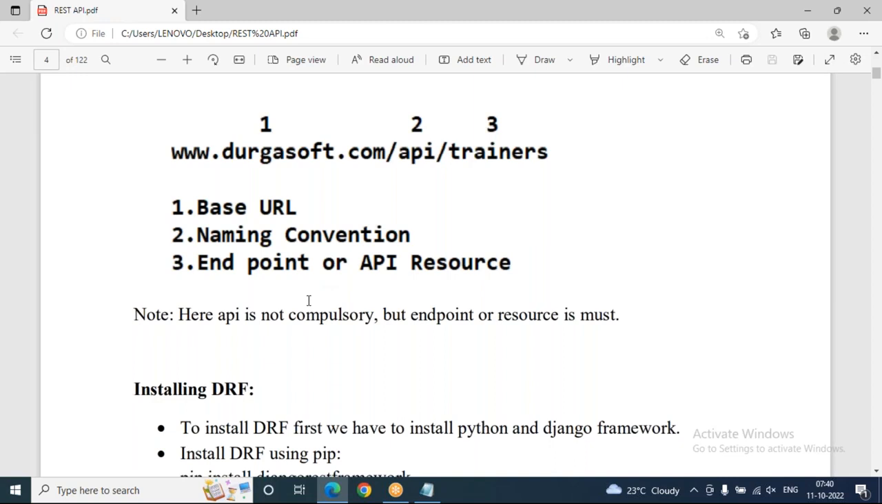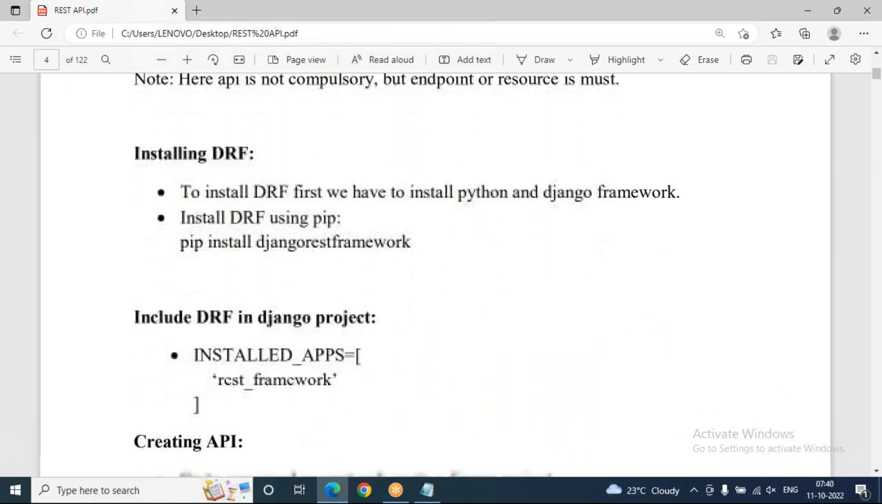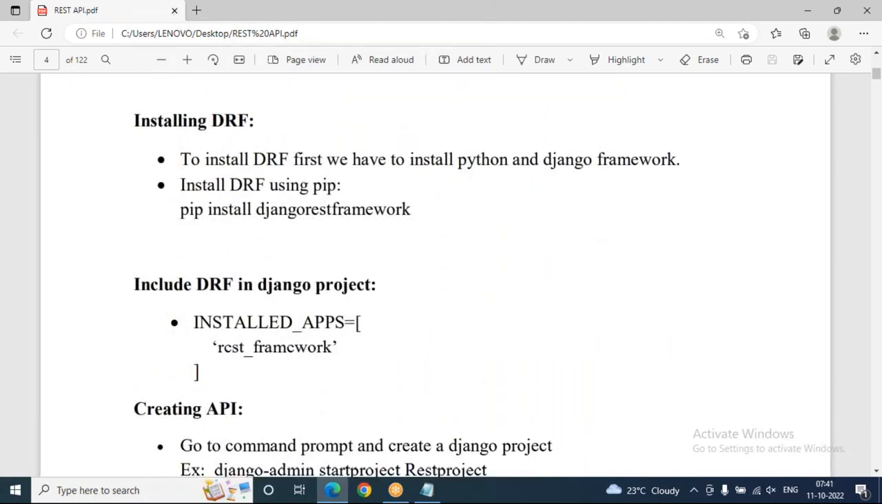Now let's try to install Django REST framework today. How to install Django REST framework now? First of all, I strongly recommend to create a Django project. How to create a Django project, you know that. After creating the project, there we have to install it. So let's create a project here.